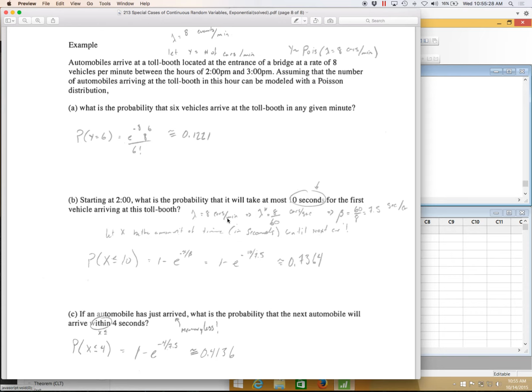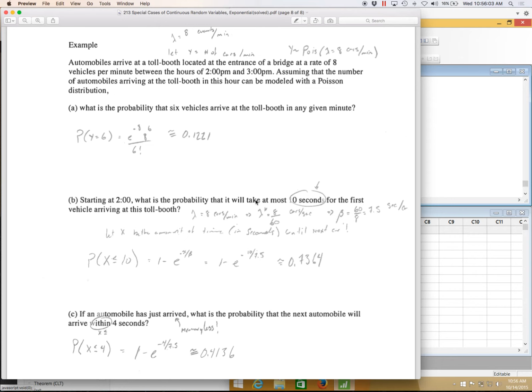Lambda was 8 cars per minute. Let's change it into terms of seconds. So that would be 8 divided by 60 cars per second. That's lambda. Instead of events per time, let's do time per event. Then all I need to do is take the reciprocal of 8 over 60, which would be 60 over 8. That number happens to be 7.5 if you take 60 divided by 8. So it would be 7.5 seconds per car. Let x be the amount of time in seconds until the next car. X must be exponentially distributed.